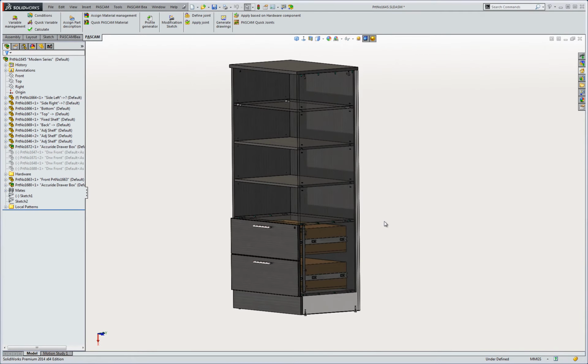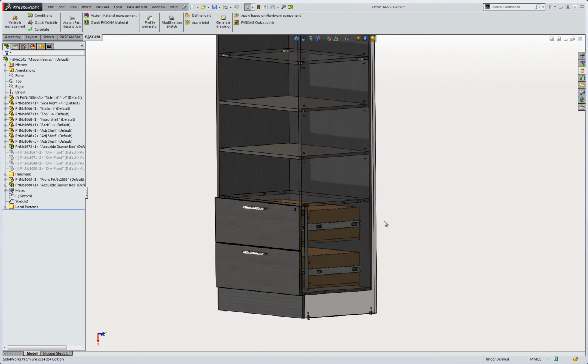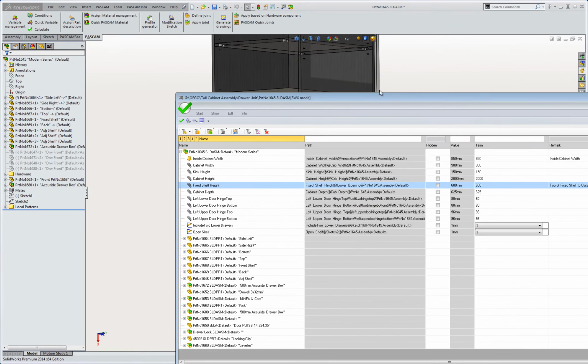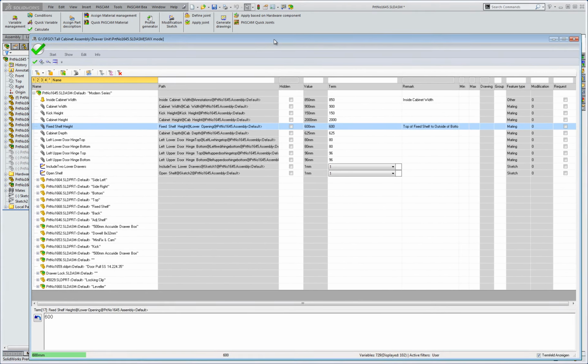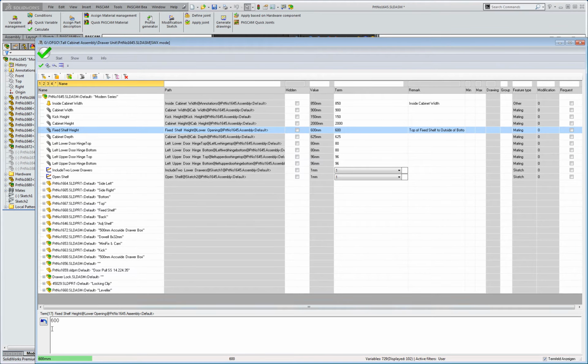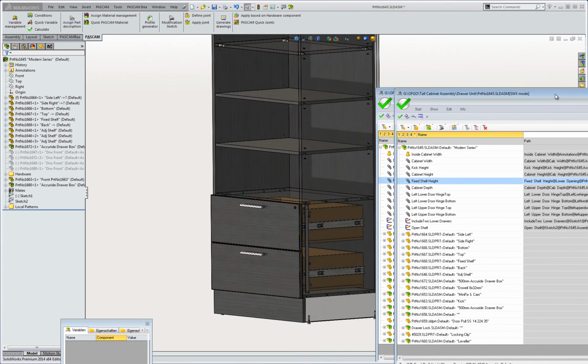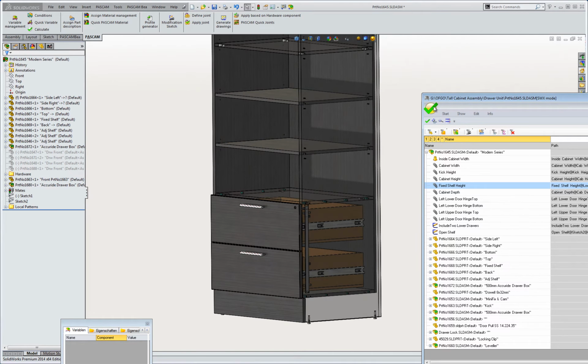Here we have a typical cabinet with open shelves and 2 lower doors. This cabinet has been constructed with the exact techniques we have seen earlier. In addition to everything we have seen previously, we have introduced a new feature called the Condition Manager. Through the use of the Condition Manager, we can construct a master model, though in this case it is relegated to just turning on and off drawers and doors. All the equations we have seen in the previous model exist in this model as well.